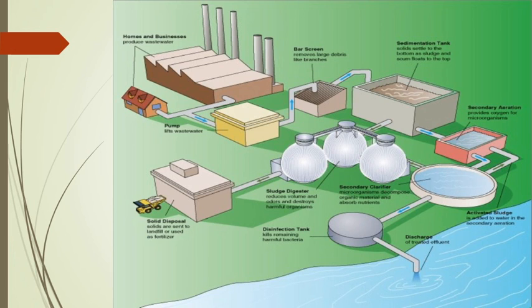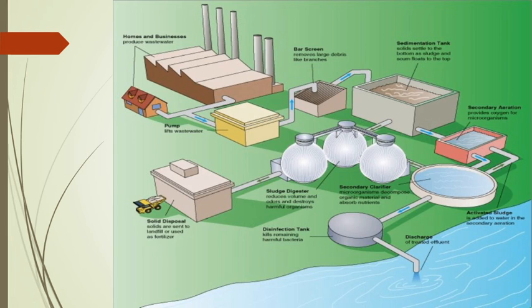The disinfection tank is used to kill the remaining harmful bacteria. After complete disinfection, the wastewater can be discharged into the water bodies as treated effluent. So these are the different units and the function of each unit.